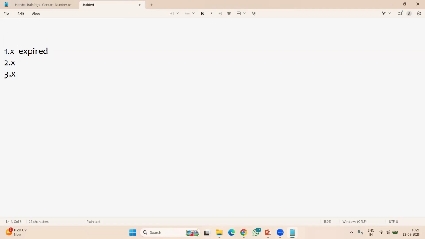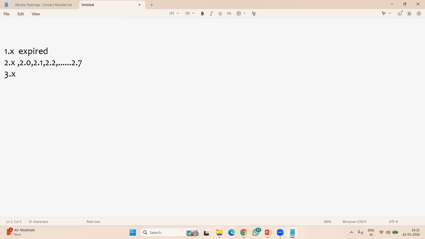2.x series, right now we are using, but we may not use this in the future. Here X stands for subversion, like 2.0, 2.1, 2.2. Right now, 2.7 and subversions are going on. Right now, we are using the 2.x series also.